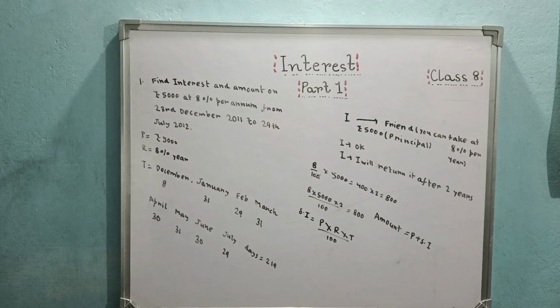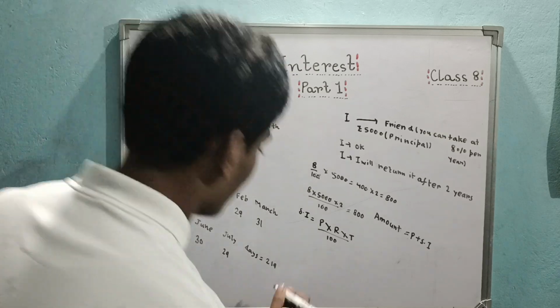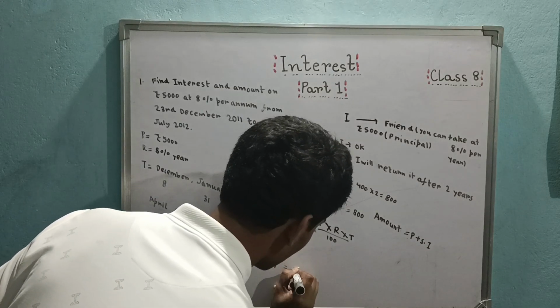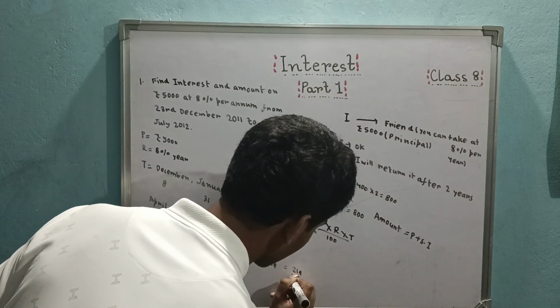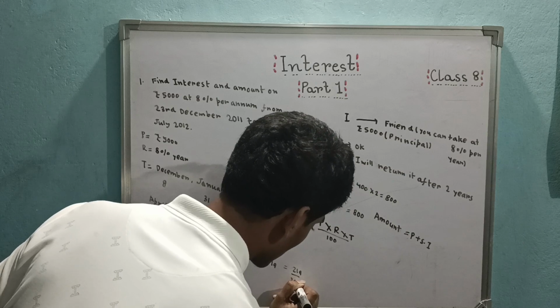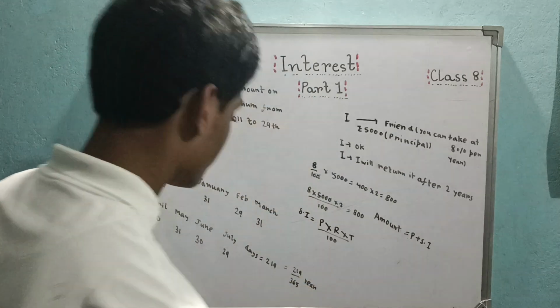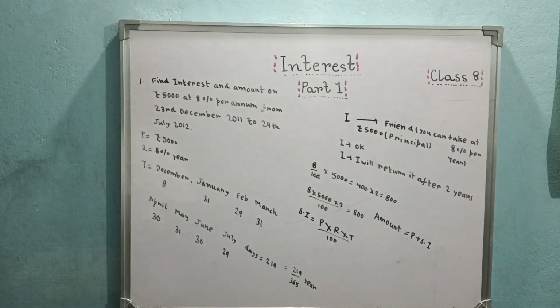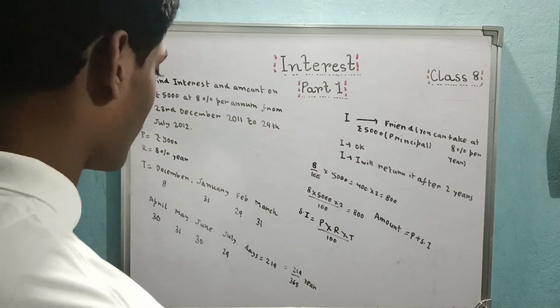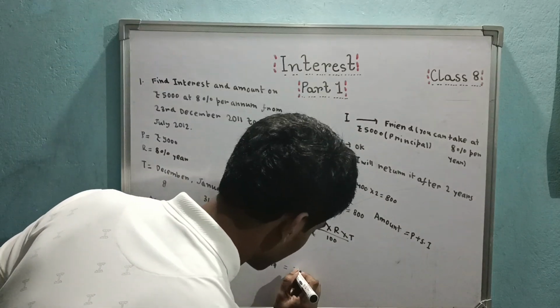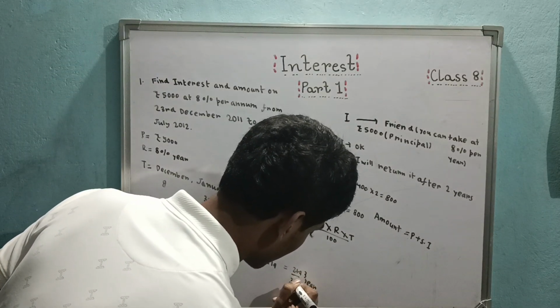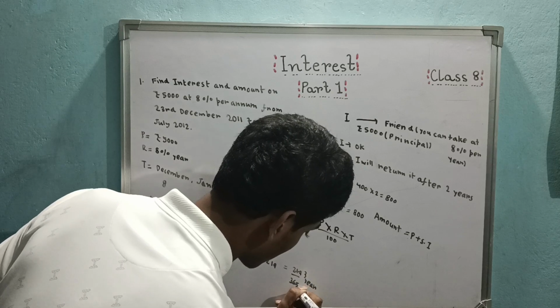But our rate is 8% per year. So in years, this is 219 by 365 year. Then divide both by 73. This will be 3, this will be 5.